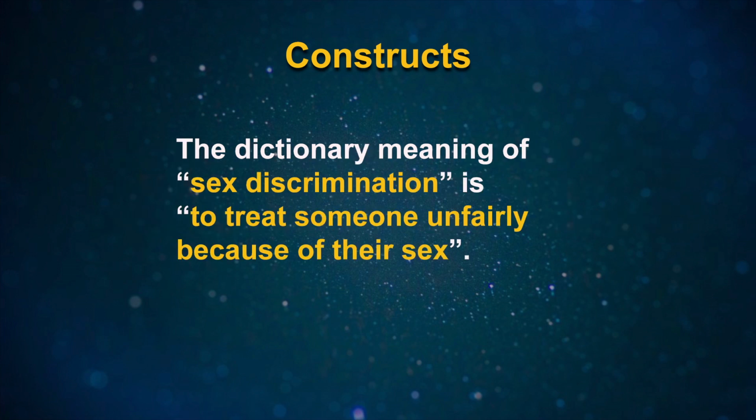For example, the dictionary meaning of sex discrimination is to treat someone unfairly because of their sex. This meaning is not sufficient for research purposes. It is important to specify exactly what indicators of sex discrimination will be used to measure the presence or absence of the phenomena denoted by the term sex discrimination.